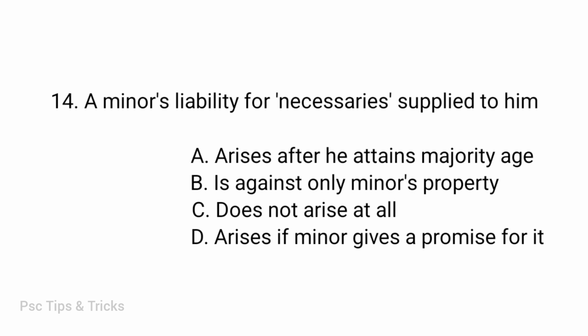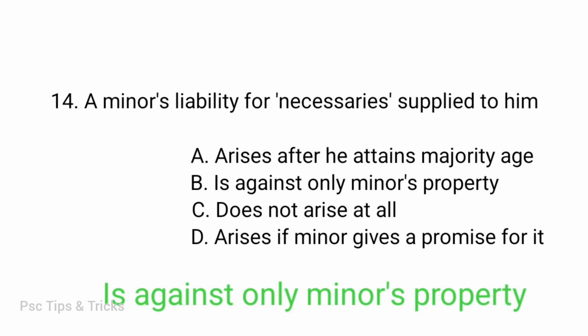A minor's liability for necessaries supplied to him. Options. Arises after he attains majority age, is against only minor's property, does not arise at all, arises if minor gives a promise for it. Answer. Option B, is against only minor's property.